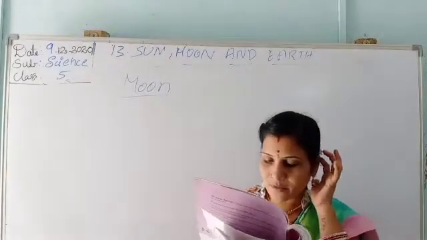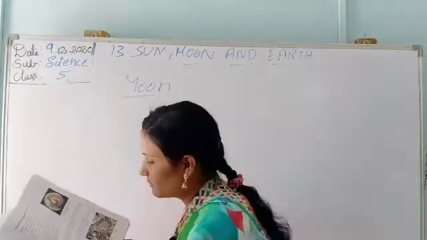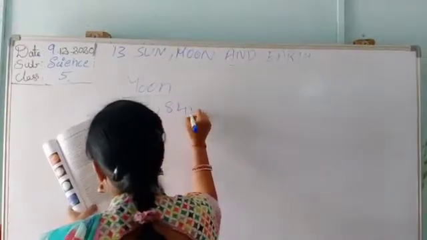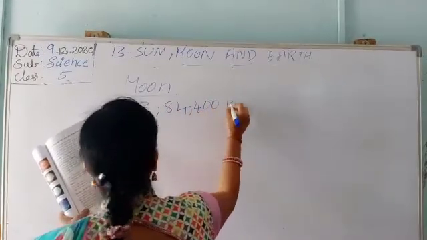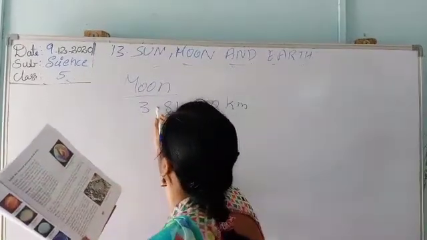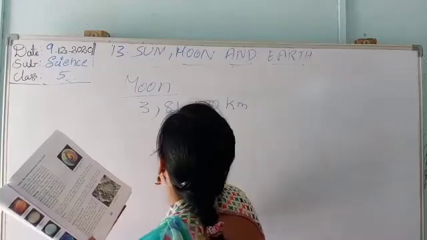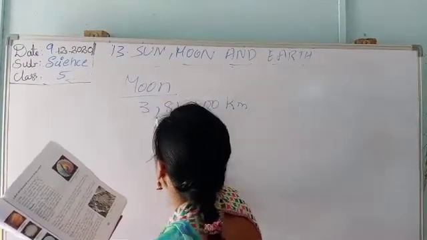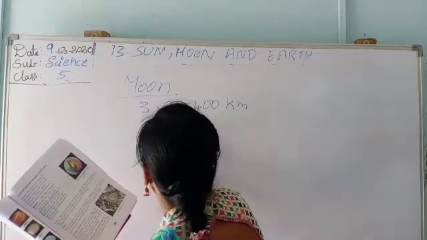Its distance from the earth, see the distance: 3,84,400. Here he is telling how many kilometers.